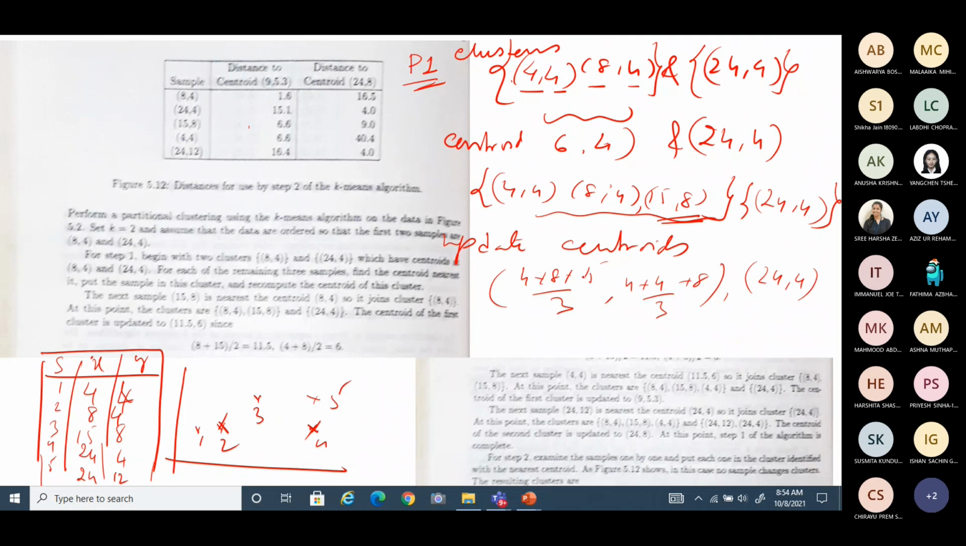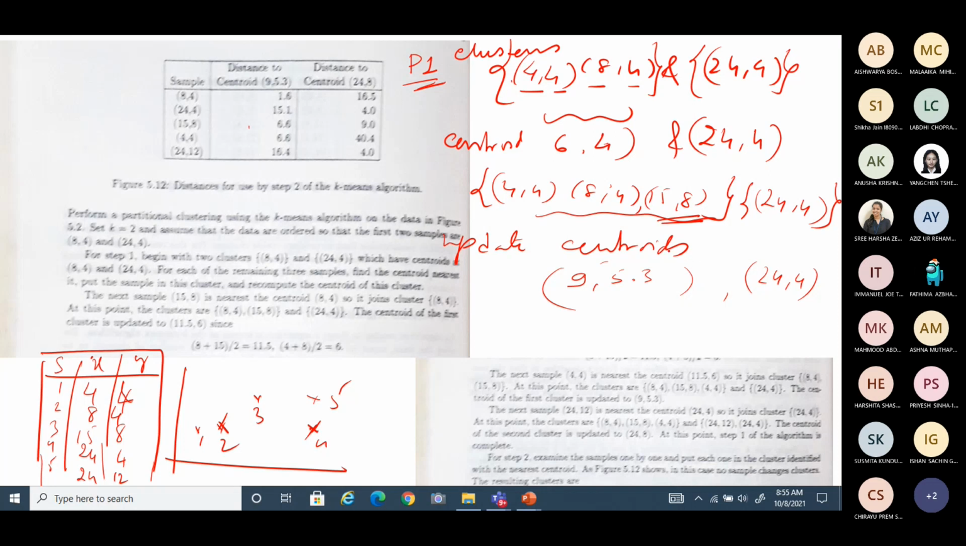So what is this value? 12 plus 15 by 3. Sir, 9, 5.33. How much? Can you repeat it? I could not hear. So 9, 5.33. Okay, this value is 9, 5.33. Let us take this centroid as 9, 5.33, or just 5.3 you can take. Now these are the two clusters. These are the two centroids, the updated centroids.